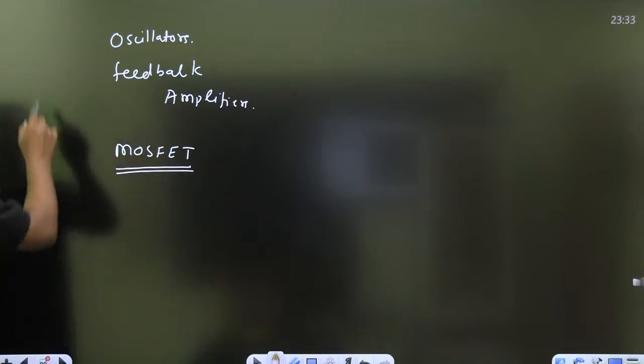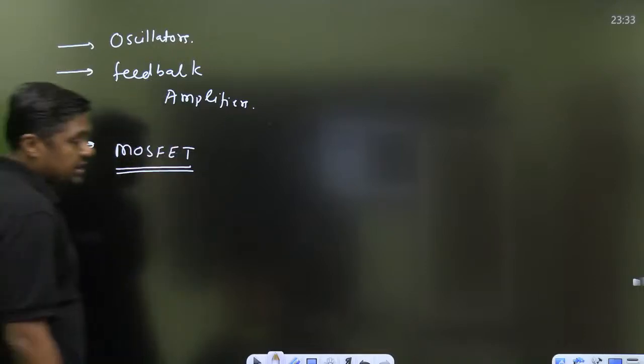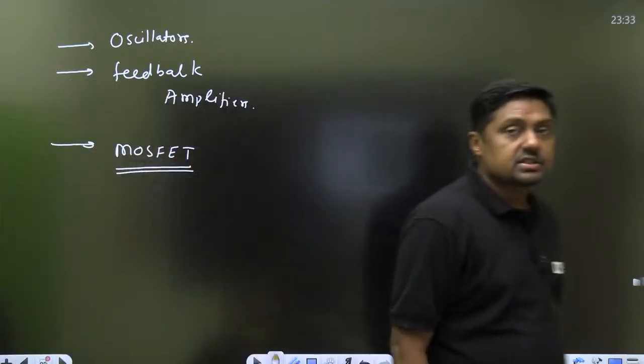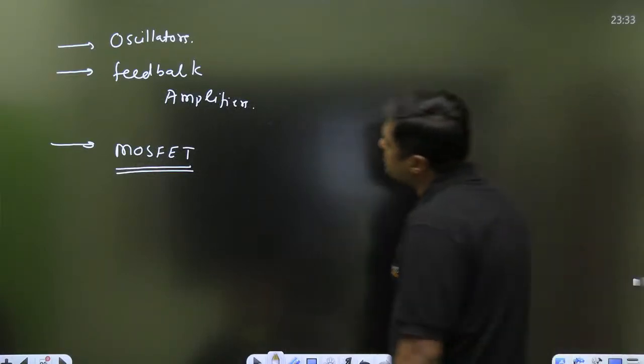These are the important topics. Also the different types of feedback topology, that is voltage shunt, voltage series, current shunt and current series topology. I will arrange an extra session for that.